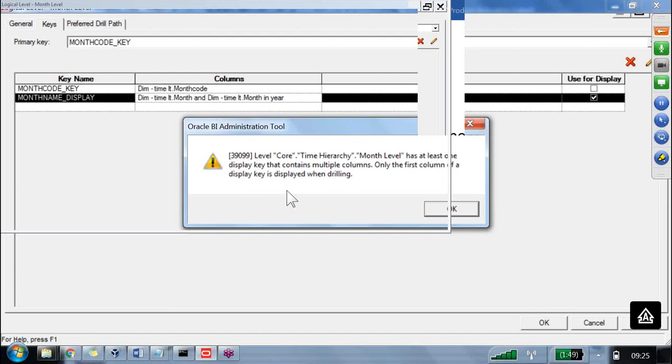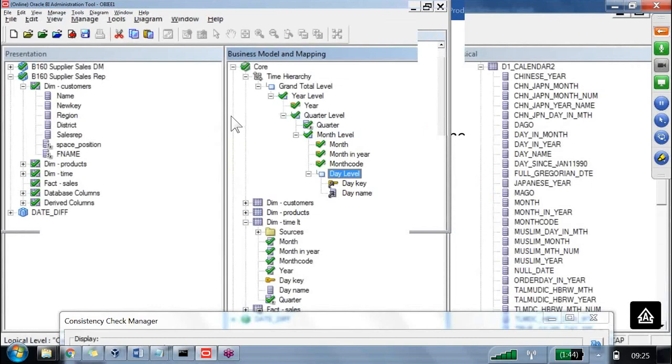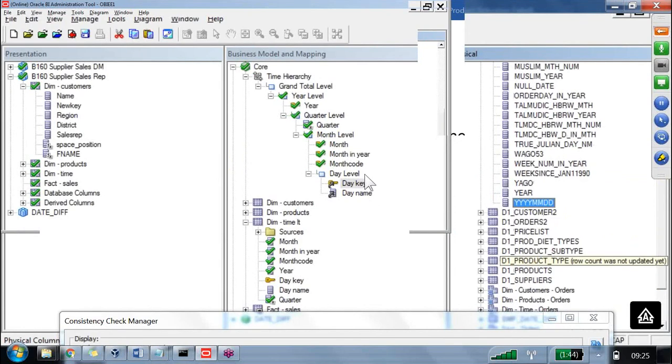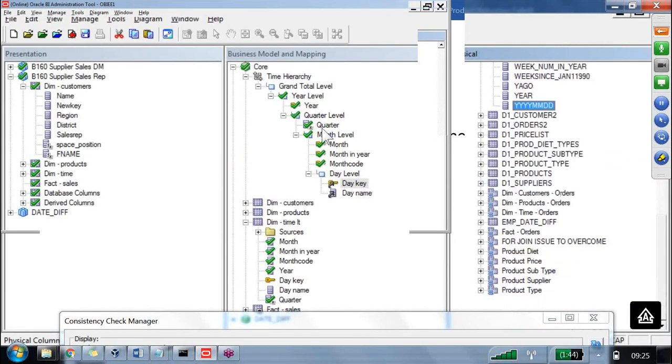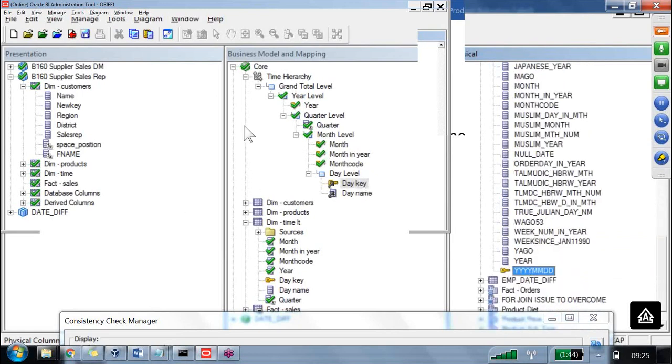If you click on the quarter, we are going to get the month as well as month in year. Both we are going to get. Are you getting my point? Right. Click on OK. Now the next level, day. In the day level, day key was acting as the primary key, right? This column only we dragged and we renamed it.